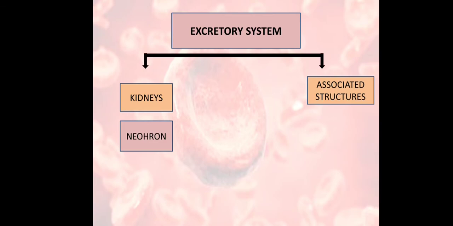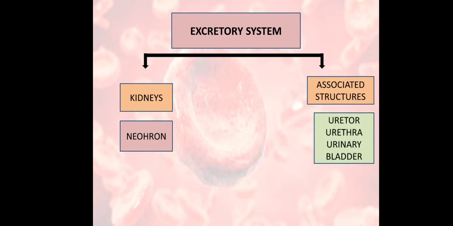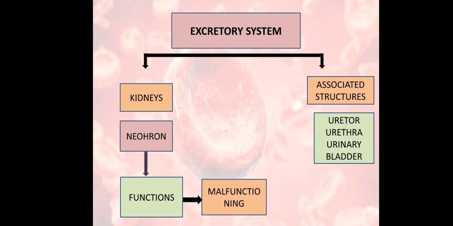The functional unit of kidney is called nephron. And the associated structures, as I told you earlier, are ureter, urethra, and urinary bladder. Now, what are the functions of nephron? After functions we will study the malfunctioning, and after that we will study the treatments of the disorders or malfunctionings.